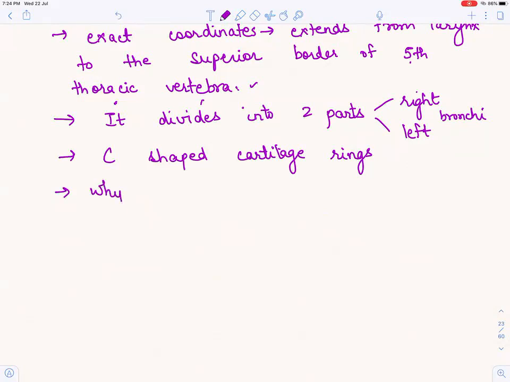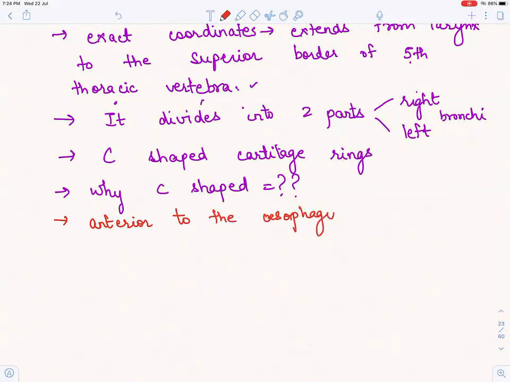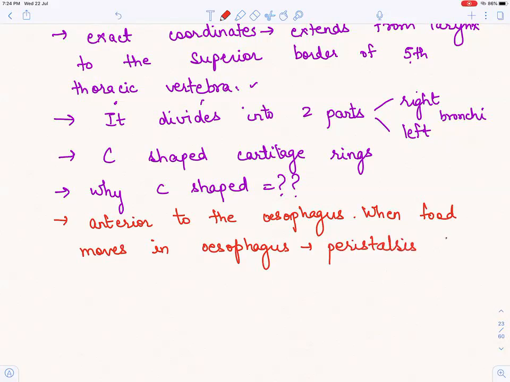Why C-shaped? This is an important question. Think. Because I told you it is anterior to the esophagus. When food moves in the esophagus, there is a specific movement called peristalsis, like this, and then this, and then this.